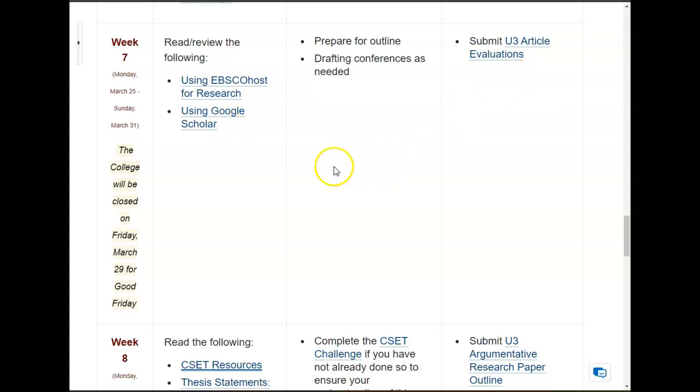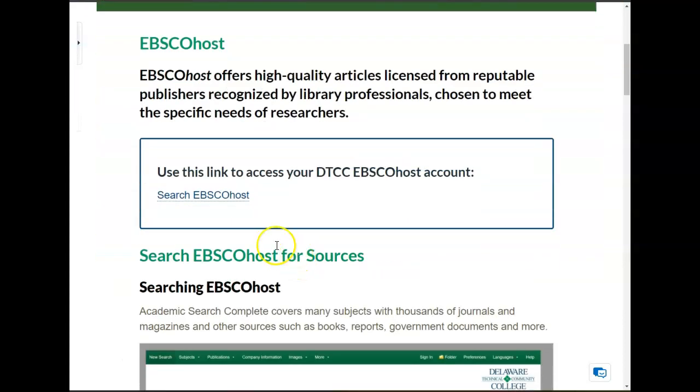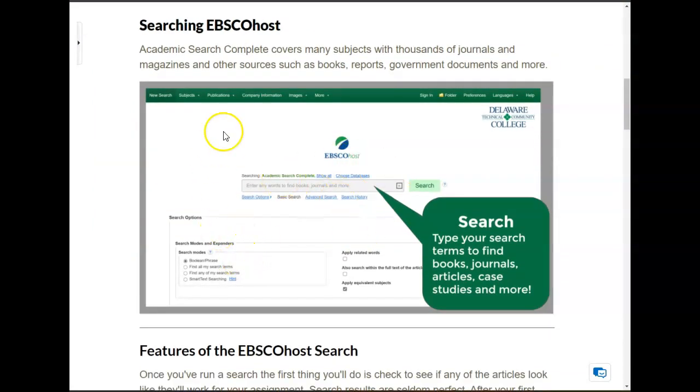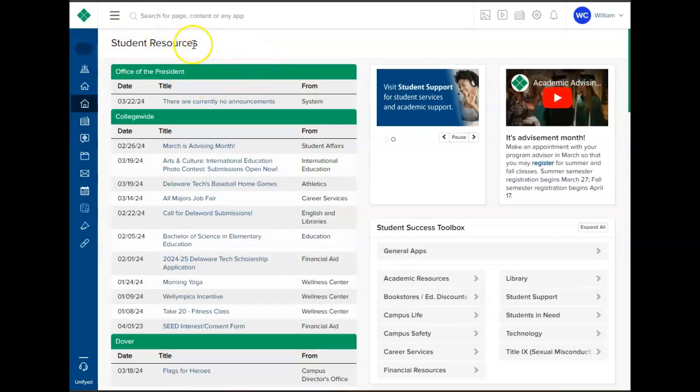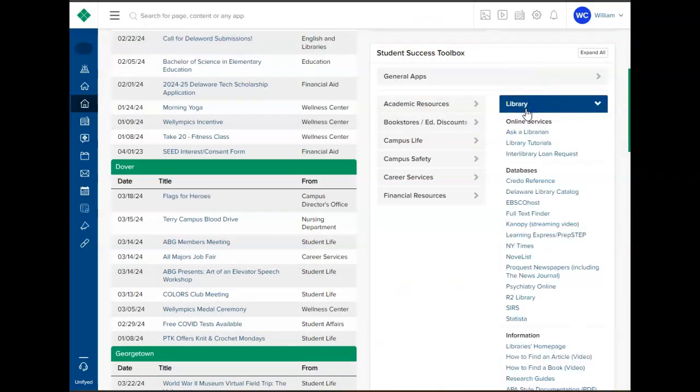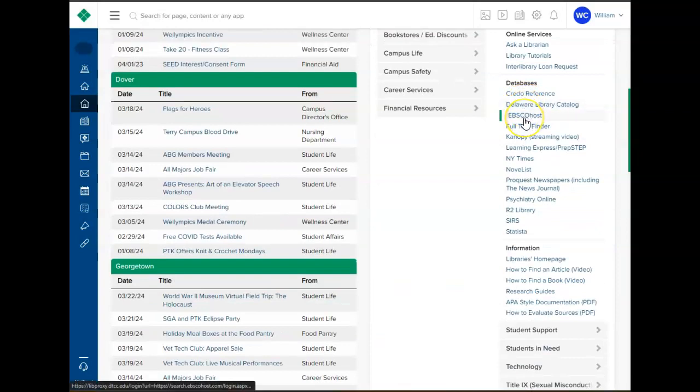Now, you're absolutely welcome to review these 2 documents, like EBSCOHost here. You know, you can go in and click on Search EBSCOHost. It'll take you right over to it and show you. Or I can show you where it is by clicking on the portal page, going over to the Student Success Toolbox, finding Library, clicking on that, and then it's the 3rd database link right here, EBSCOHost. You can also find Credo and New York Times. You can find SIRS and so forth and so on, okay?